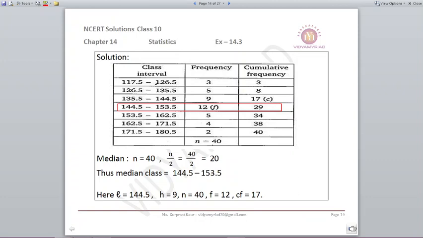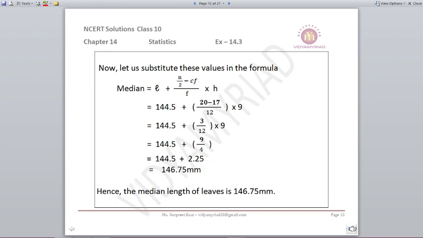So here my frequency is 12 and cumulative frequency is 17. So I know the formula of the median, L plus (n by 2 minus Cf) upon f into h. L is 144.5 plus (20 minus 17) upon 12 into 9. On solving, I get 146.75 mm, that is the median length of the leaves.